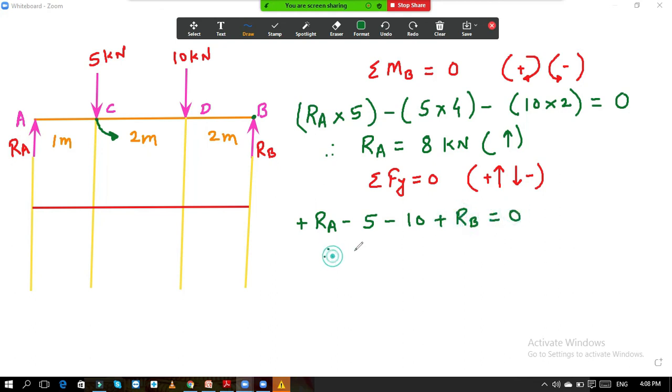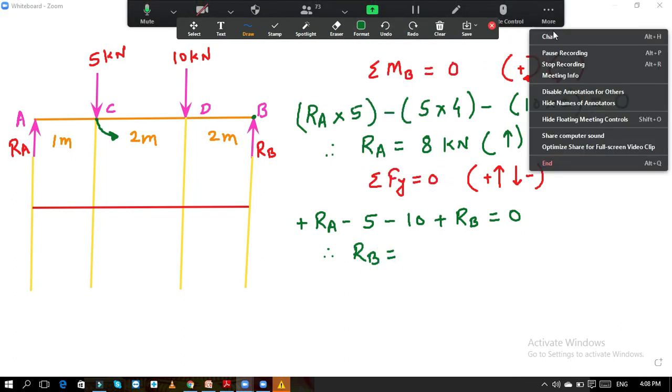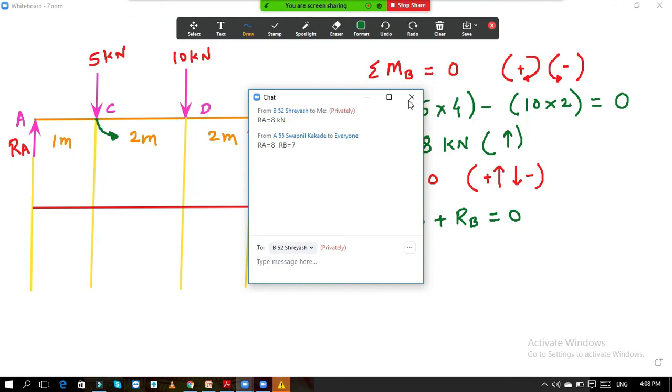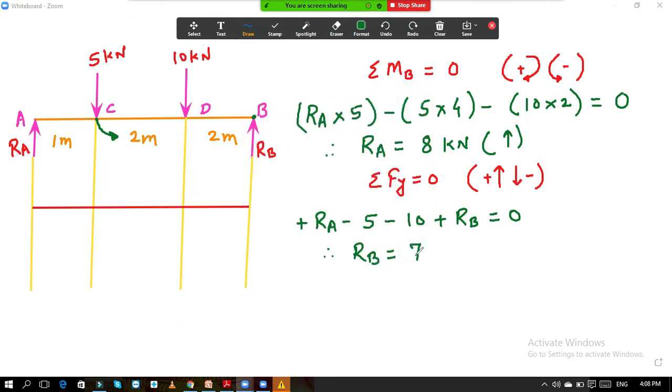Now if you solve this, you will get the value of RB, and RB is equal to 7 kilonewton. It is positive, so it is moving up. Now we will not calculate the shear force. I think you know how to calculate the shear force. In the last lecture also we have calculated. Now we will directly move to the bending moment calculation.